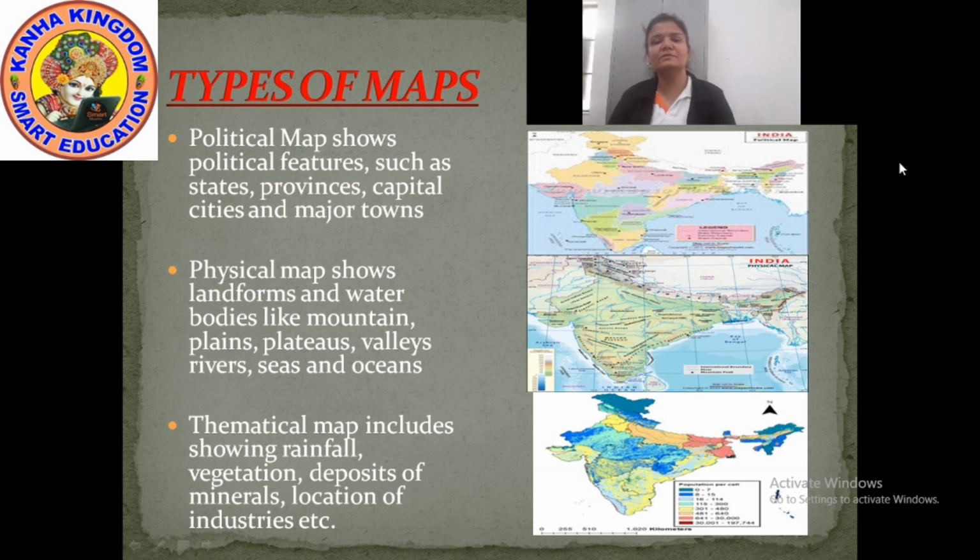Some big industries we can locate with the help of a thematical map. Okay? Note it down. The types of maps are political map, physical map, and thematical map.